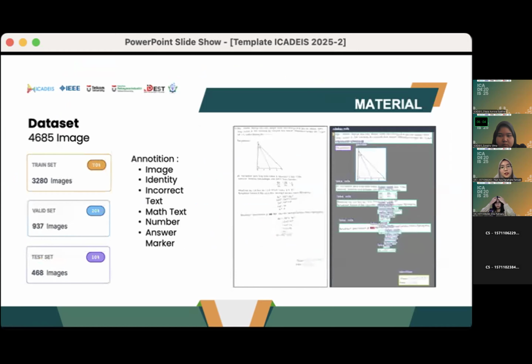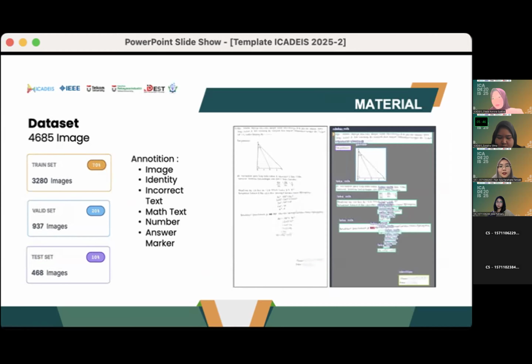Next, identity, the label of personal information, and incorrect text. This section refers to the text written by students that was later deleted or corrected, either by crossing out, erasing, or rewriting, and the answer is considered incorrect.